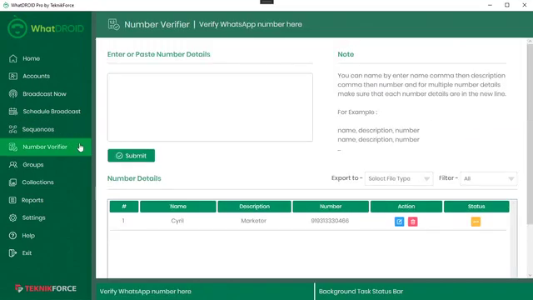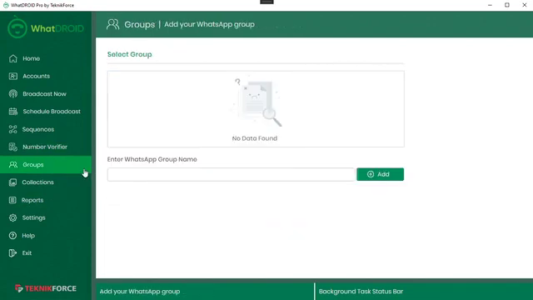Then you got number verifier. Here what you can do is you can put in any number and click on submit, and the software will tell you what number is valid, that is what number has a WhatsApp account and what number doesn't. So it's easy for you to filter out non-WhatsApp accounts from WhatsApp accounts. Then there is a group. If you've got any WhatsApp group, you can enter the name and it's going to add the numbers from that group so that you can message these people individually.